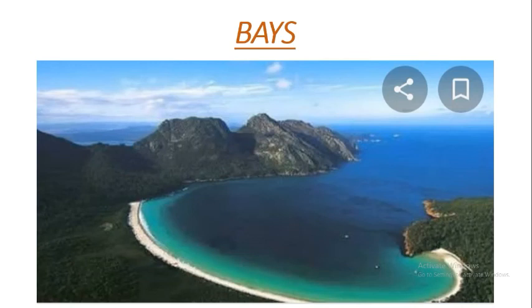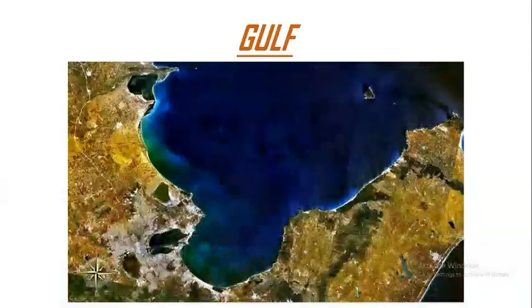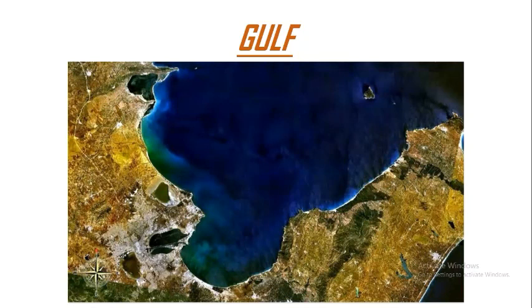The next one is Gulf. This is the image of a gulf. A gulf is an arm of sea or ocean partly enclosed by land. Partly, we can say. On the map, you would be able to see various gulfs. Some examples are the Gulf of Mexico, the Gulf of Oman, the Gulf of Panama, etc.